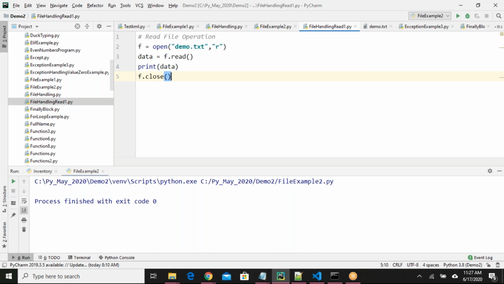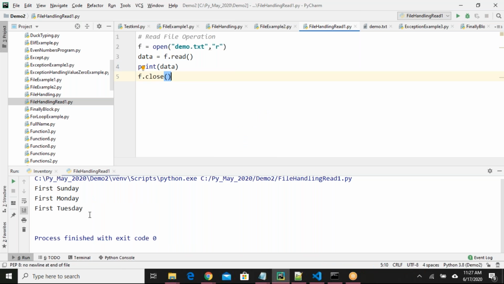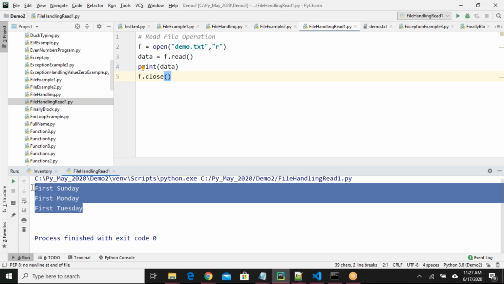And then I'm saying print data, so that data will be printed. And finally, I'm saying f.close(). Okay, this is a simple program to read content from the file. If I run this, see here, I got first Sunday, first Monday, first Tuesday. I got the information like this.